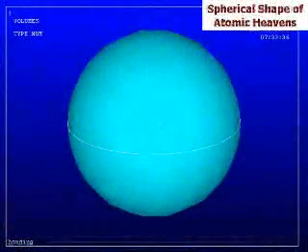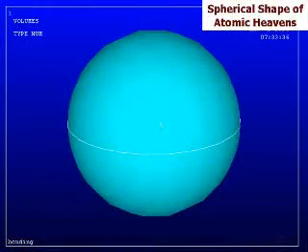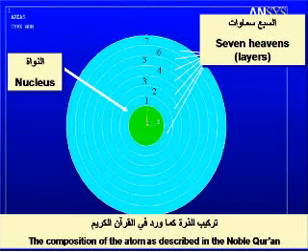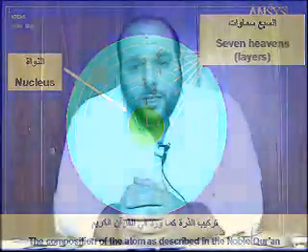Thus we can learn from this that the atom should be created with the same methodology. Since there is only one creator, it's the same methodology in creation, the same way. So we can learn from this that the atom should be composed of a central object surrounded by seven heavens. Now also Allah God teaches us what is the energy in these heavens.